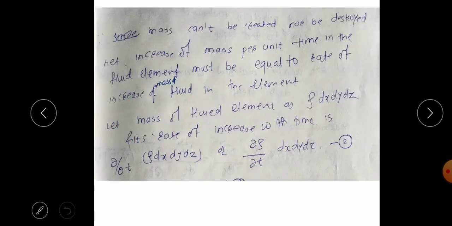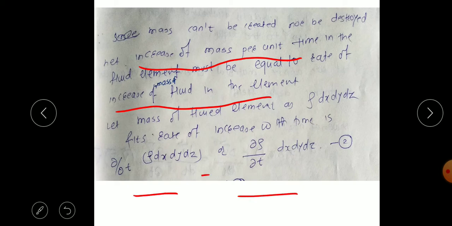So we know the conservation of mass: mass cannot be created or destroyed. Here, because of inflow into the fluid element and outflow from the fluid element, there is a net increase in the mass of the fluid element per unit time. This must be equal to the rate of increase of mass of the fluid element.